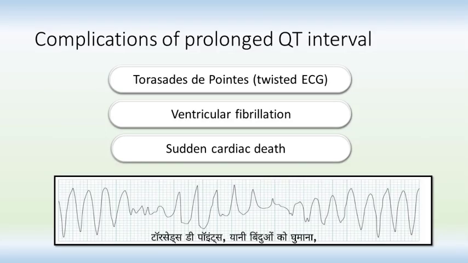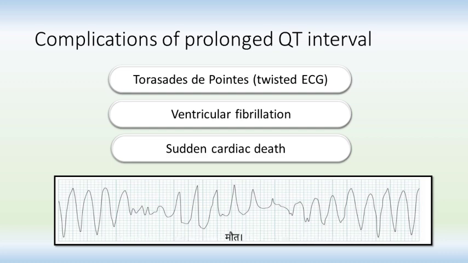Torsades de pointes, that is twisting of points, is a life-threatening irregular heartbeat. The heart's two lower chambers, that is ventricles, beat fast and chaotically, making the waves on an ECG monitor look twisted. The heart pumps out less blood. The lack of blood to the brain causes sudden fainting, often without warning. If this episode lasts for a long time, fainting can be followed by full body seizure. If the dangerous rhythm does not correct itself, then a life-threatening arrhythmia called ventricular fibrillation follows,